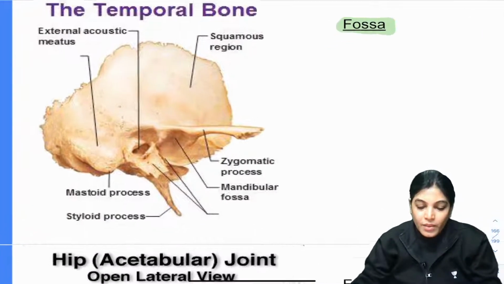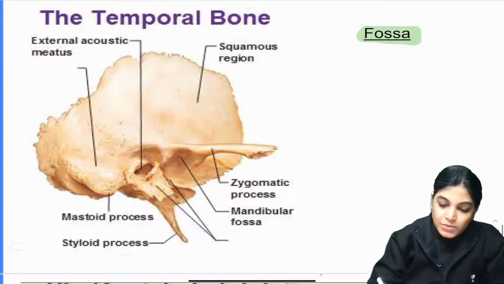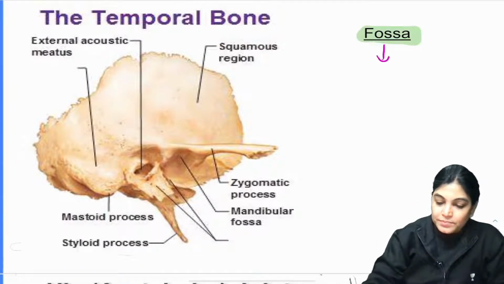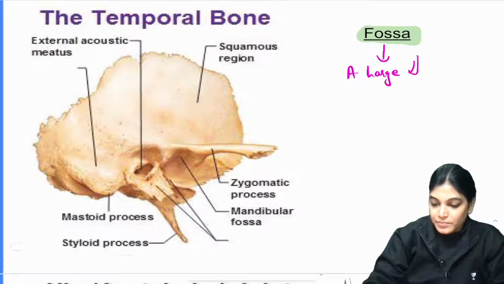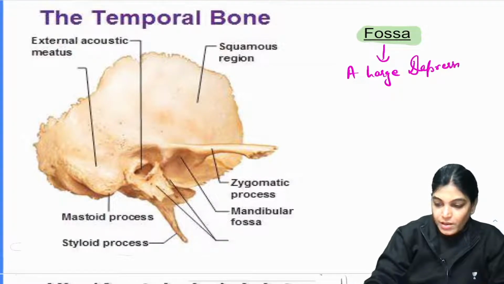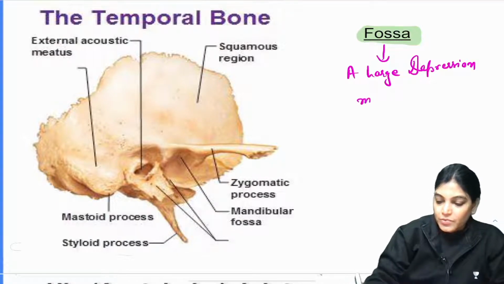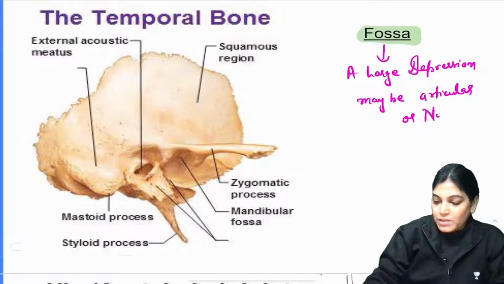Let me enlarge this. The term fossa means a large depression, which can be articular or at times non-articular.